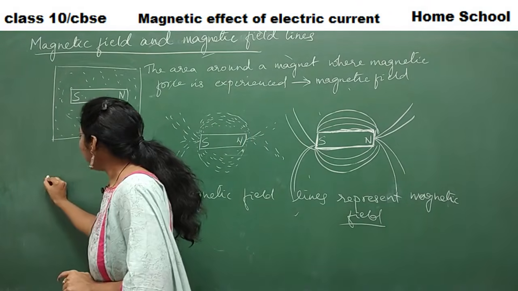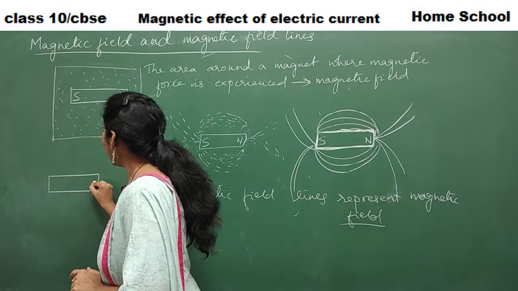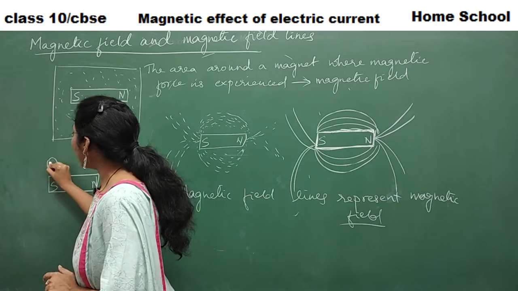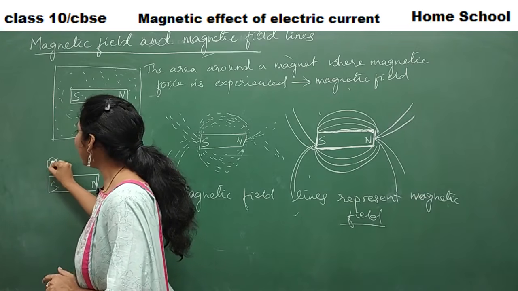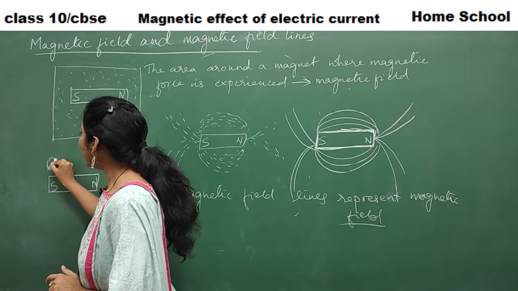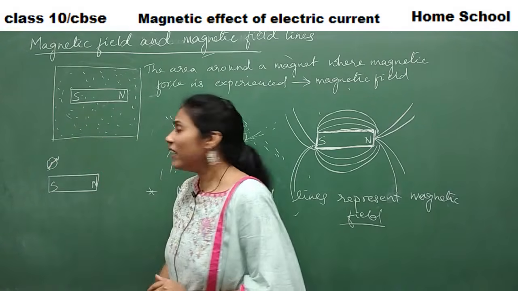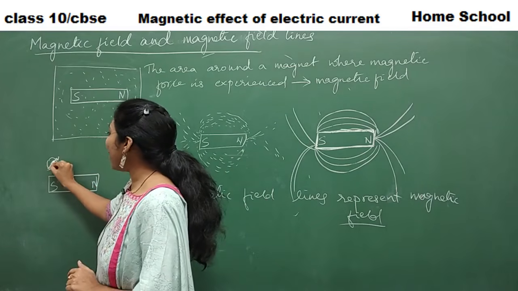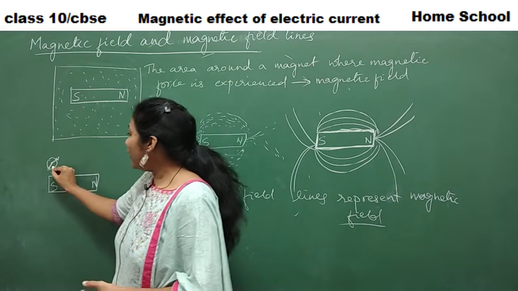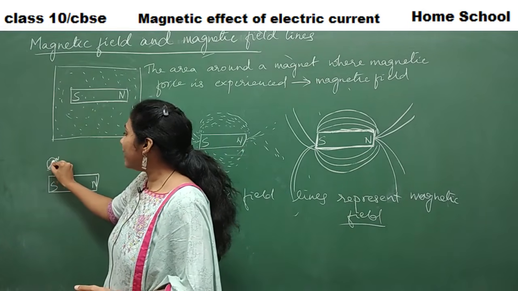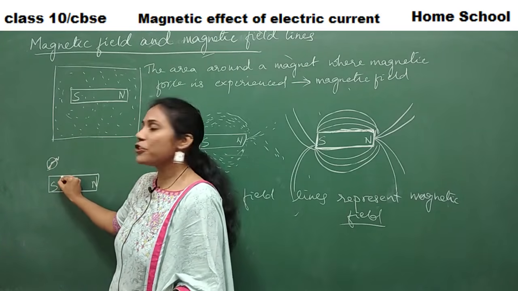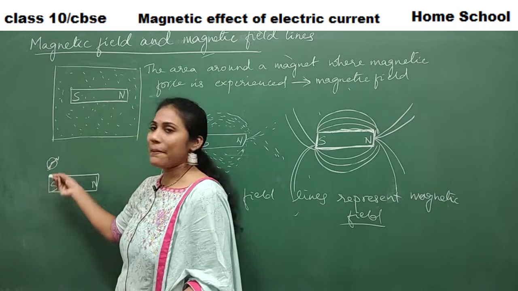Say for example, this is a bar magnet which has a north pole and a south pole. Imagine here I will keep a compass. The compass will have a needle, right? So one side of the needle will face south and the other side will face north. Consider one part of the needle, maybe the south part. When you keep a compass here, the needle starts deflecting, because the needle of the compass is a magnet and this is also a magnet, right? So definitely there would be some attraction.